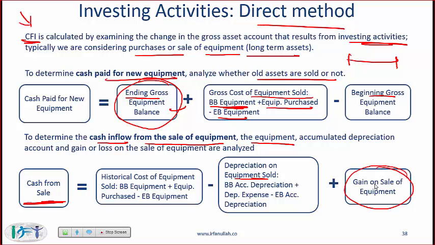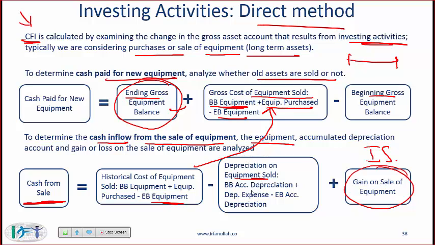And then gain on sale of equipment, this is easy, this comes straight from the income statement. So where does the historical cost of equipment sold come from? This is equal to the beginning balance of the equipment plus equipment purchased minus ending balance of equipment. Similar to what we saw earlier.